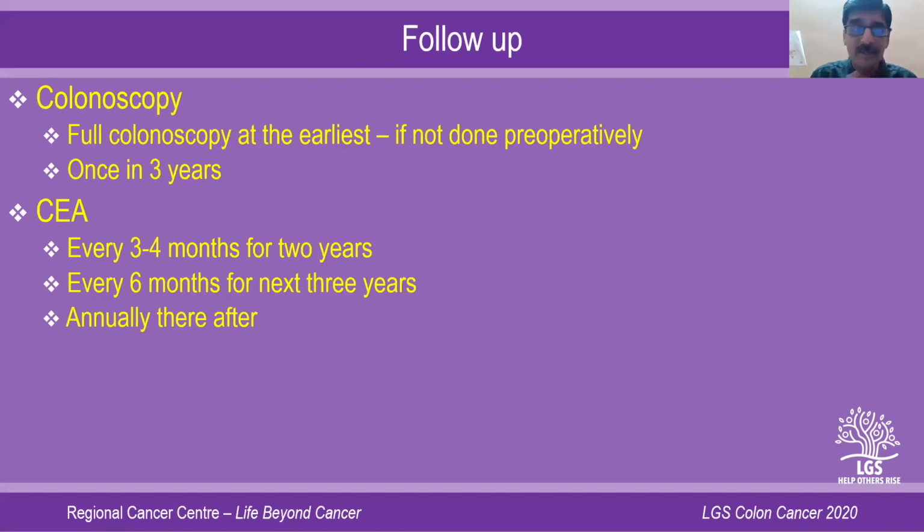How would you follow up a patient with colonic cancer? Colonoscopy is the standard modality, full colonoscopy, and if a full colonoscopy has already been done, once in 3 years. But the most important thing is CEA, which is done every 3 months for 2 years. So the first 2 years you would do it every 3 months. For the next 3 years, after the first 2 years, till 5 years, you do it every 6 months. And once 5 years is over, you presume that the patient has been cured and is disease-free, and you would reduce the frequency to annually. So for the first 2 years, you do a more intense follow-up.